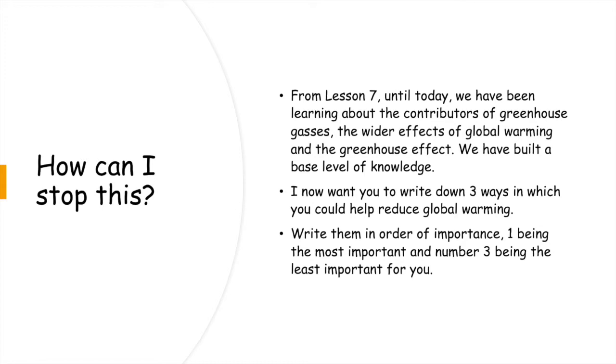Ideally, you want the first one to be the most important to you, or the one with the biggest impact. So at the top of those 3 is the most important. At the bottom of those 3 maybe a little bit less important, but still important nonetheless. So pause the video and write down 3 of your choosing, and then continue the video when you have finished. Brilliant. So now that you've written down 3 different ways, we will be coming back to them at the end. So keep them safe in your book and we will move on.